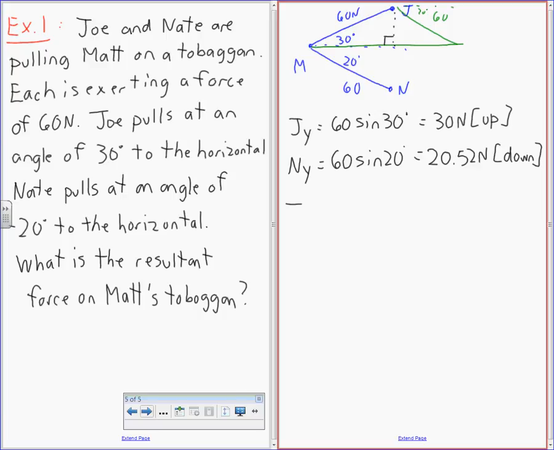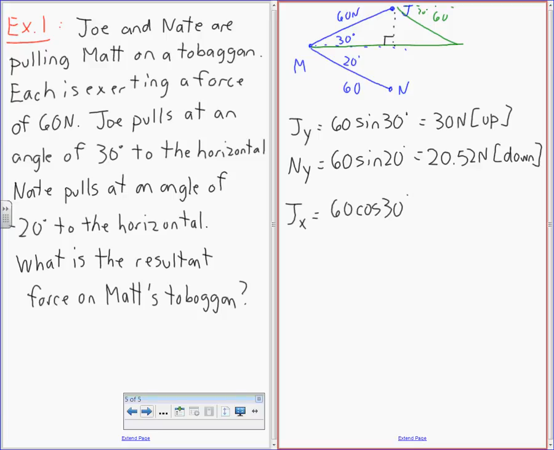So Jx is going to be 60 cos. Now, it's very, very important if you don't know why the cosines and the sines are happening here to please ask, because this is a level 1 difficulty question, moving up to level 10 today or tomorrow, okay? So if something's not clear with this component stuff, now's the time to please be brave and ask, or you can ask Amy at the end of the day if you need to, okay? I'm sorry, I have to throw that in there, okay.